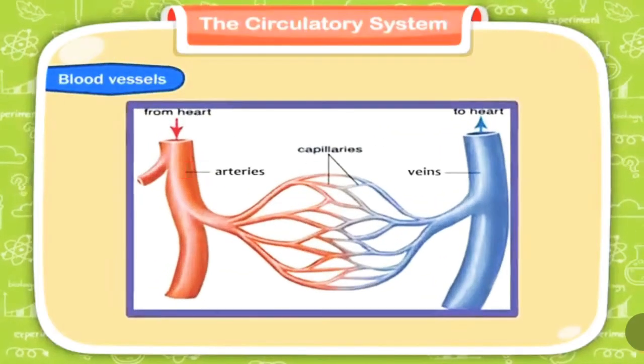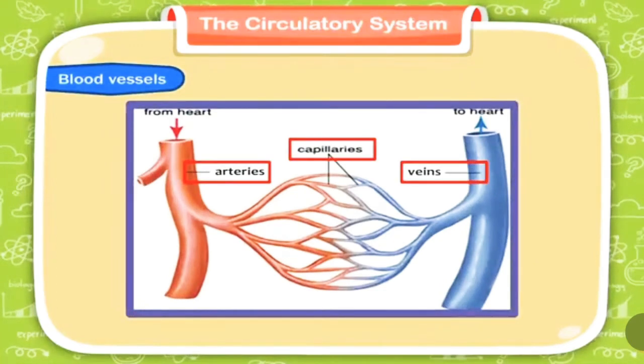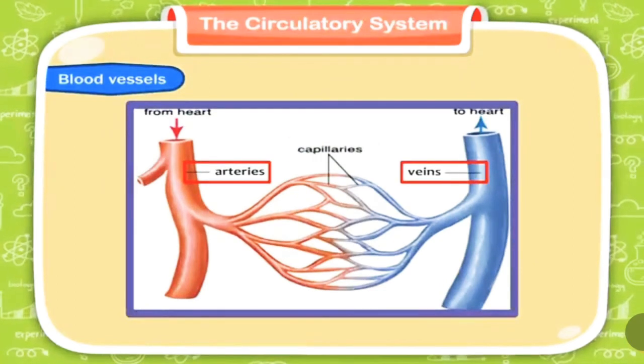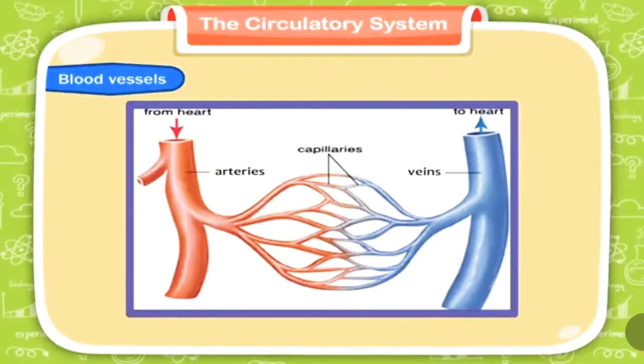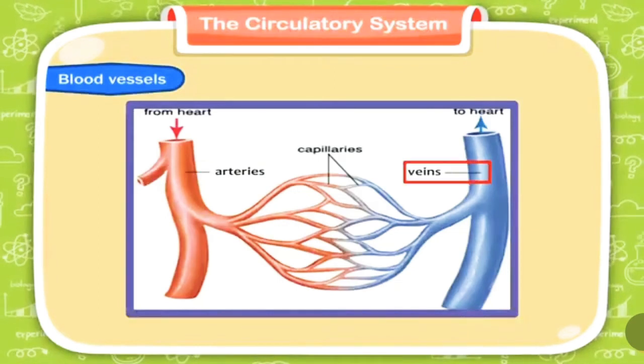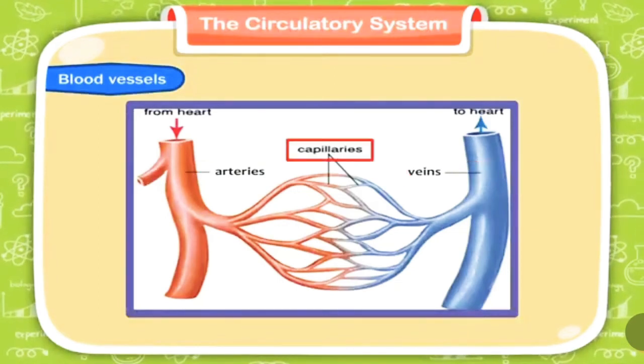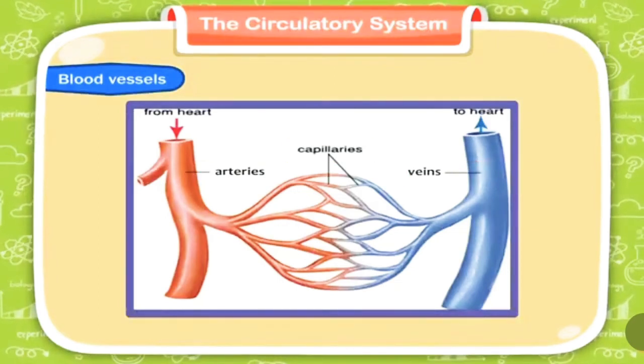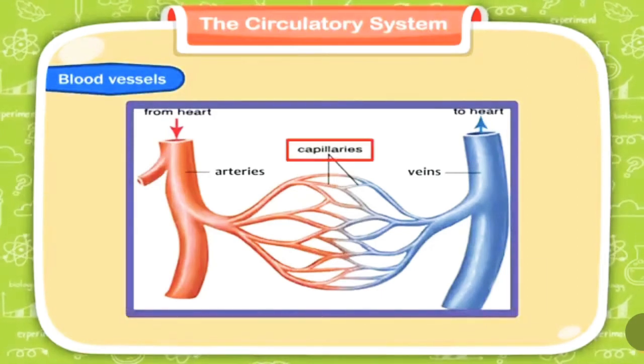Blood vessels. Arteries, veins and capillaries are the three types of blood vessels. Arteries carry blood away from the heart to other parts of the body. Veins carry blood from various parts of the body to the heart. Capillaries are the smallest of the blood vessels. They link the arteries and veins.